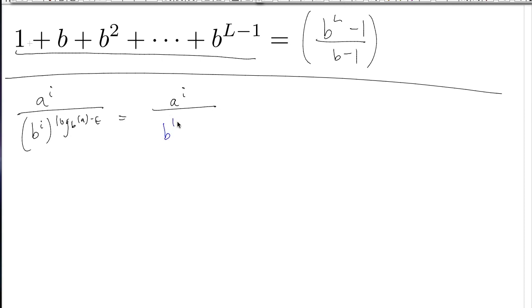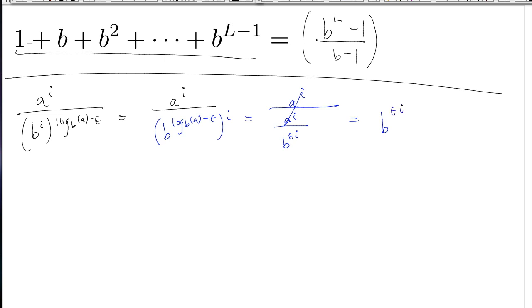So this is b to the log base b of a. What's b to the log base b of a? A. So that's going to be a to the i over a to the i over b to the epsilon i. That is just going to be b to the epsilon i.